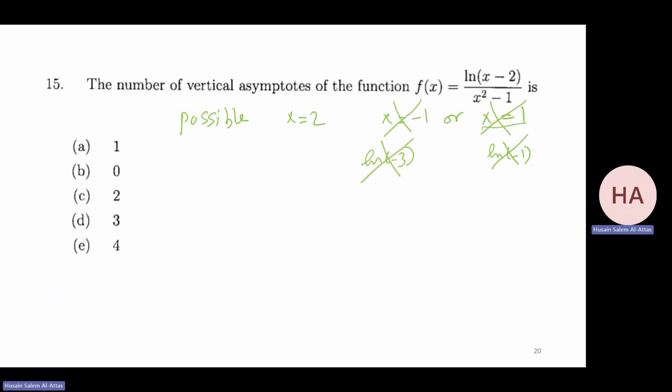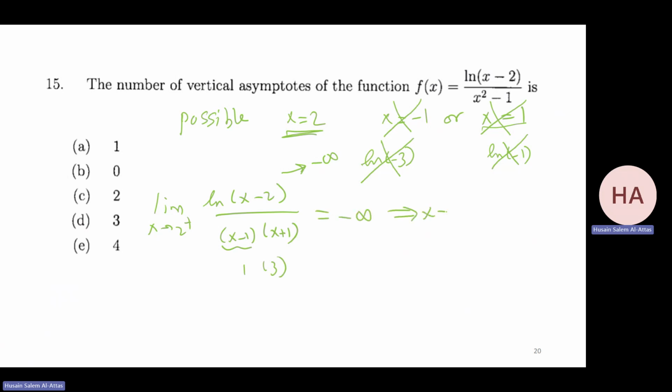So this is not a vertical asymptote. The only possible one is this one. And check the limit as x goes to 2 from the right of ln x minus 2 over (x minus 1)(x plus 1). This goes to -infinity. This goes to a number, which is 1 times 3. So the answer is -infinity. So x equals 2 is a vertical asymptote.